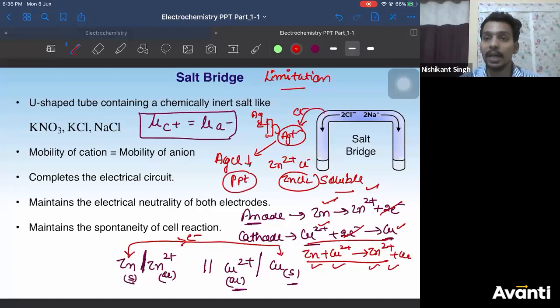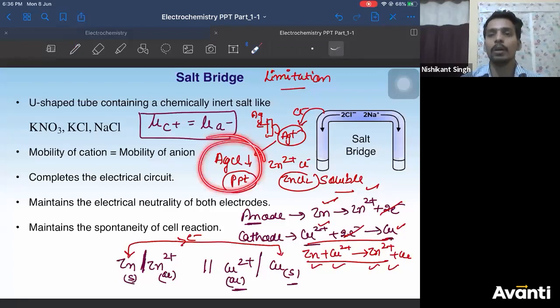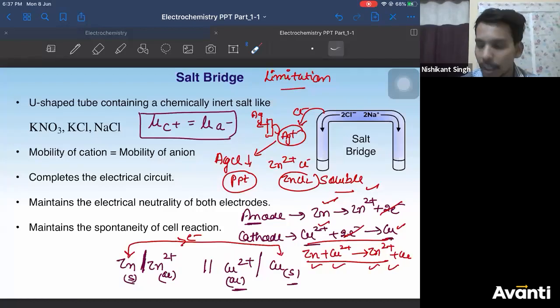If it precipitates, all your Ag plus in the solution will get converted into solid form, right? So therefore, cell will again stop working, right? So you cannot use any salt bridge ion which will form precipitate at anode or cathode. I hope it is clear.